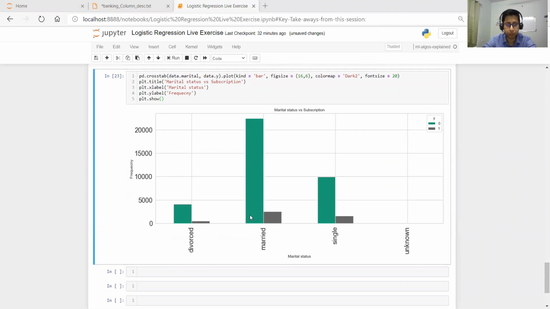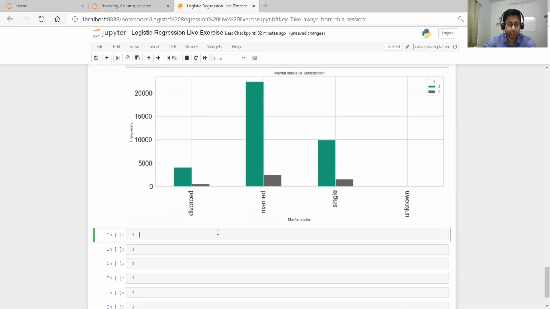Let's do it with respect to day of week, which days they happen more. So we'll do pd dot crosstab, data dot day_of_week comma data dot y, then dot plot.